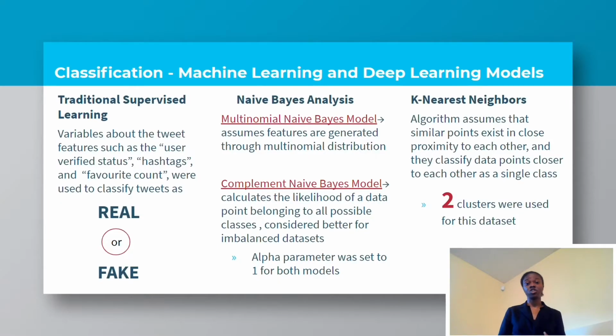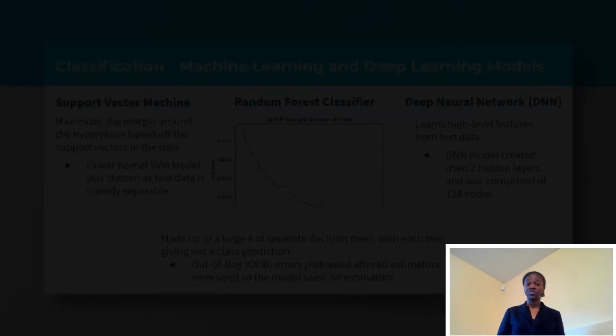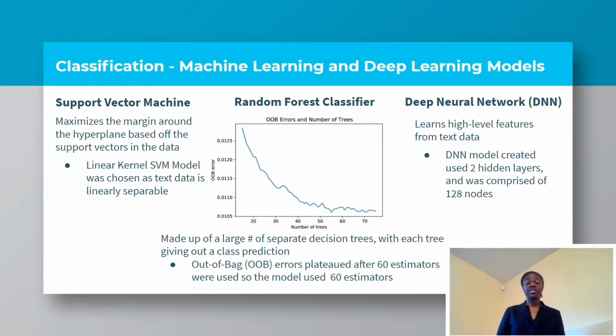Concerning text classification methods, traditional supervised learning involved using variables about tweet features such as user verified status to determine if a tweet was real or fake. The parameters used for the naive Bayes models and KNN models are shown in the current slide. The parameters used for the SVM, random forest classifier, and GAM models are shown in the current slide. A linear kernel was used for the SVM model.